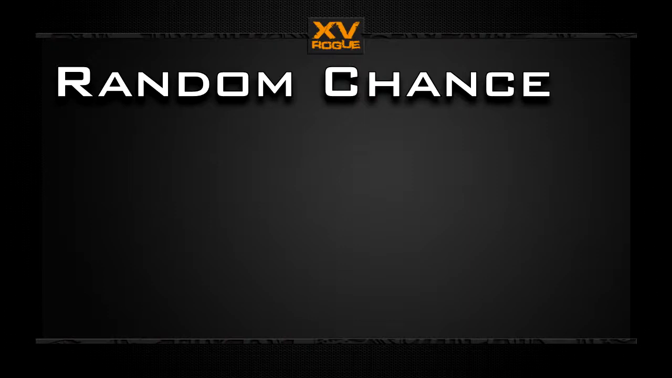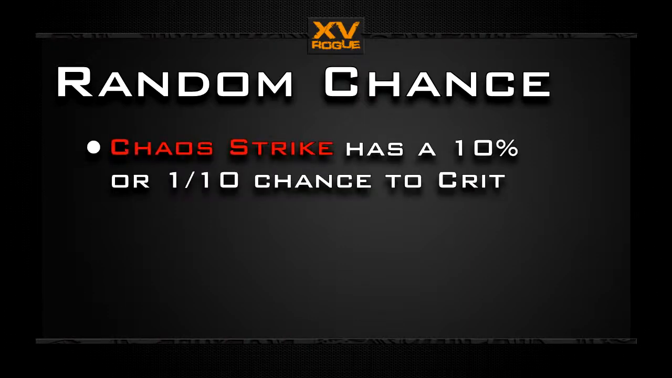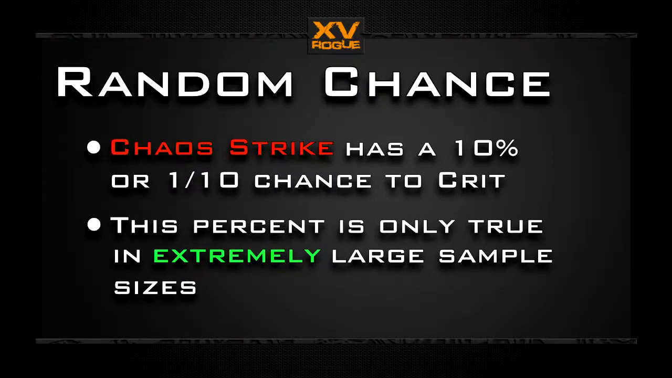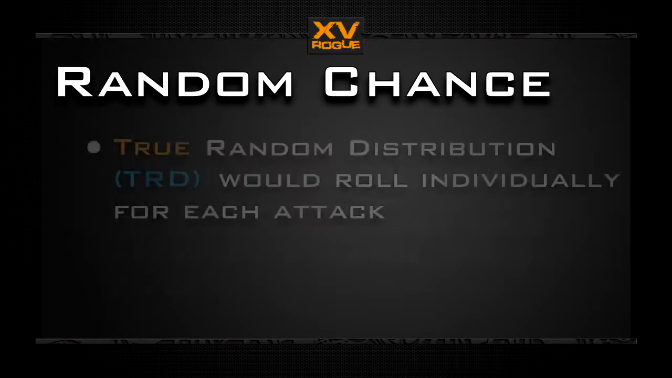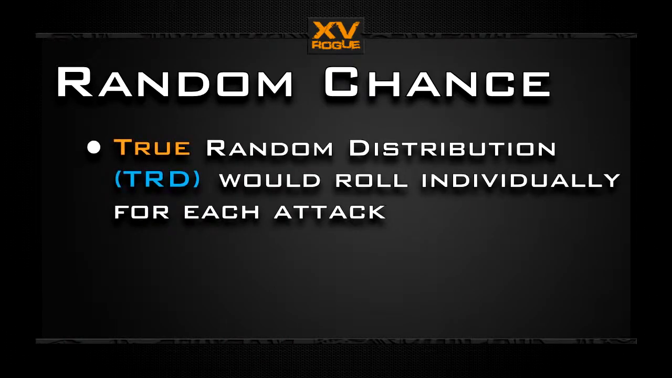For example, let's look at Chaos Knight's Chaos Strike. It has a 10% chance to cause his attack to crit. We might also refer to this as a 1 in 10 chance. The reality is, though, that it would only ever be 1 in 10 attacks if calculated using a pool of attacks approaching infinity. If the game used true random distribution, every time Chaos Knight attacked, the game would select a random integer between 1 and 100. If the result was between 1 and 10, then the engine would cause the attack to trigger Chaos Strike.